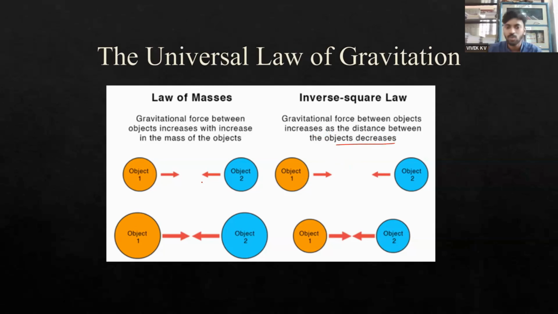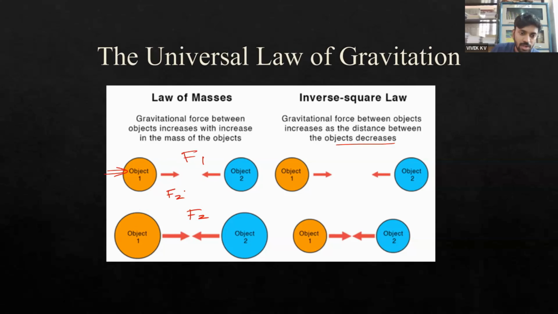So we have two cases. In the first, there are two objects, a smaller object and a larger object. According to the law of masses, imagine the two bodies are placed at the same distance. In the first case, let the gravitational force be F1, and in the second case, F2. If the distance remains the same, we can say that F2 will be greater than F1.